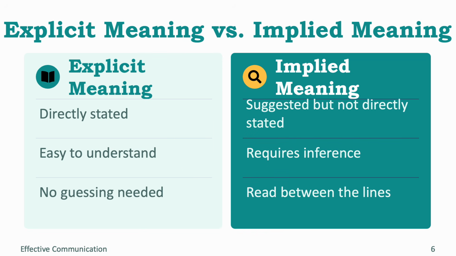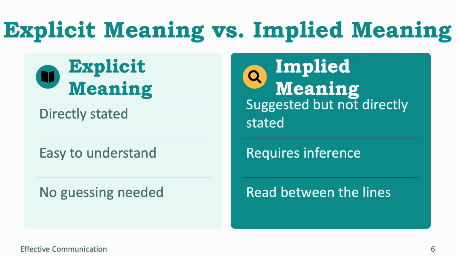Let's understand two important terms. Explicit meaning is directly stated. You don't need to guess because the meaning is already clear. Implied meaning is suggested but not directly stated. Readers need to use clues and context to understand it.